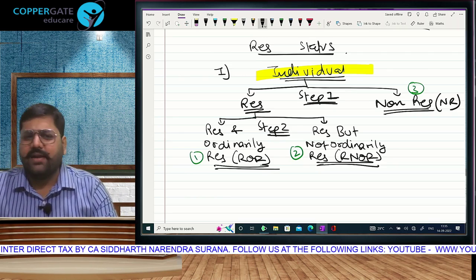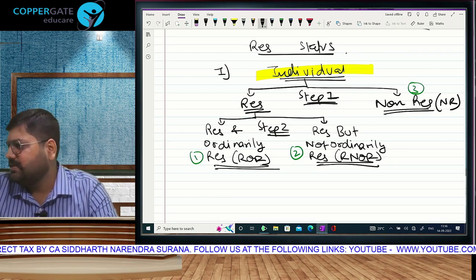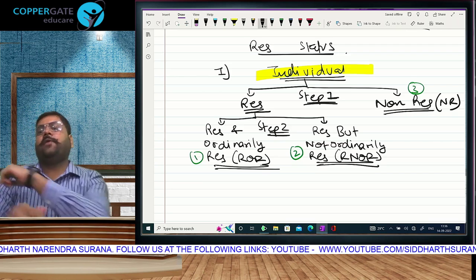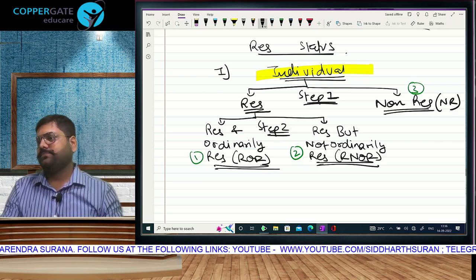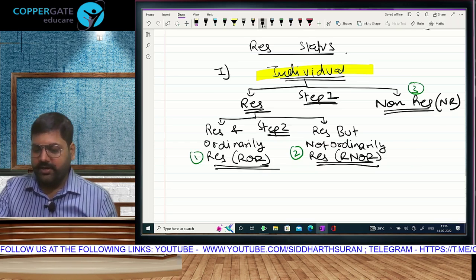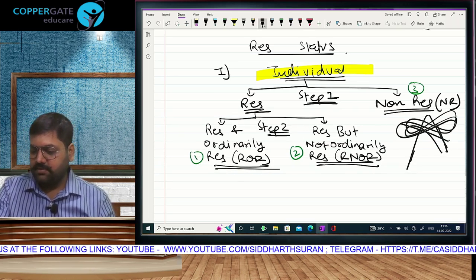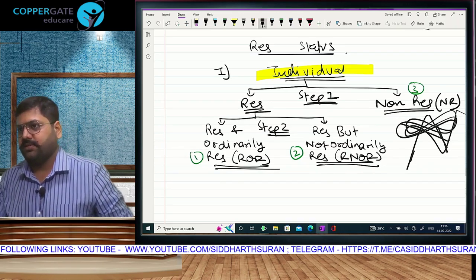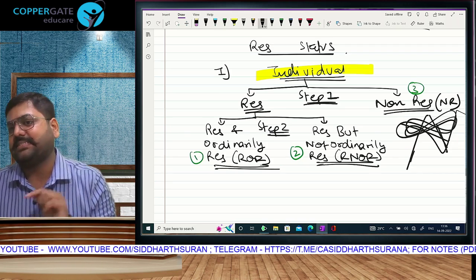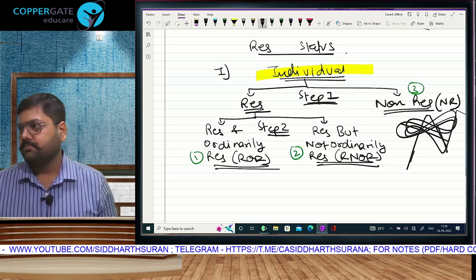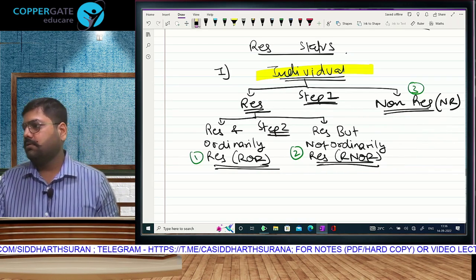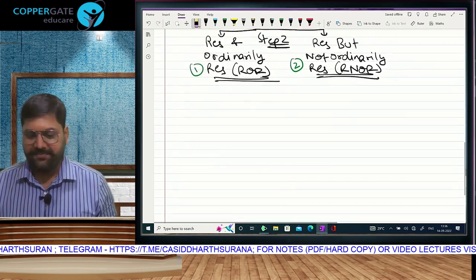Let me try it in one more way, second attempt. Step 2 will be performed only if the answer of step 1 is resident, otherwise not. Is that understood? Under non-resident there is no further breakup. There is no such thing as ordinary non-resident or not ordinary non-resident. The breakup of ordinary or not ordinary exists only under resident. So, are we clear about what we are going to learn in step 1 and step 2?